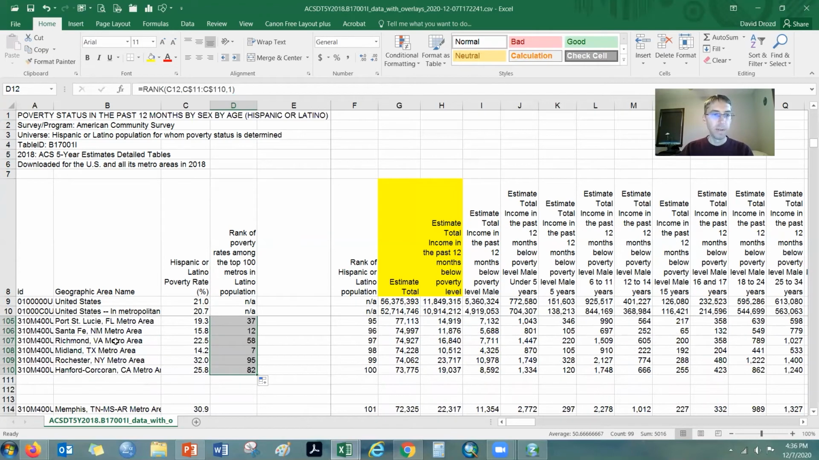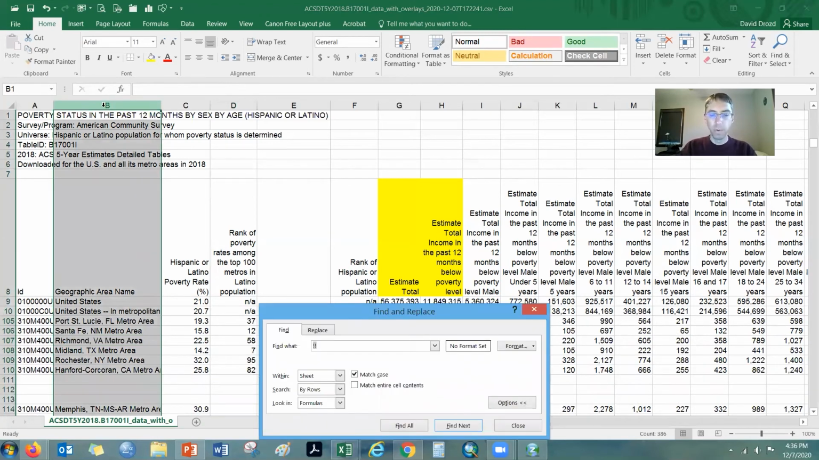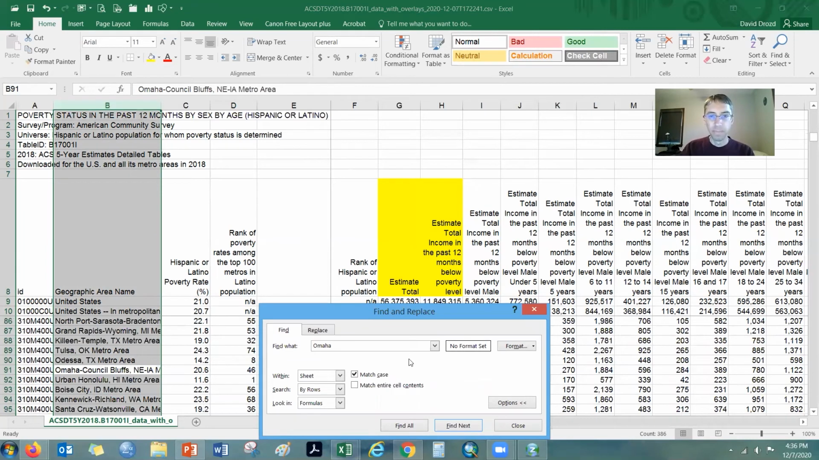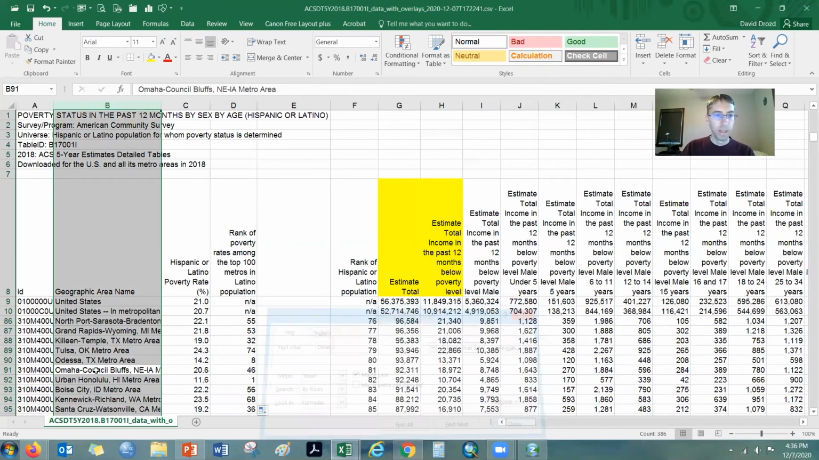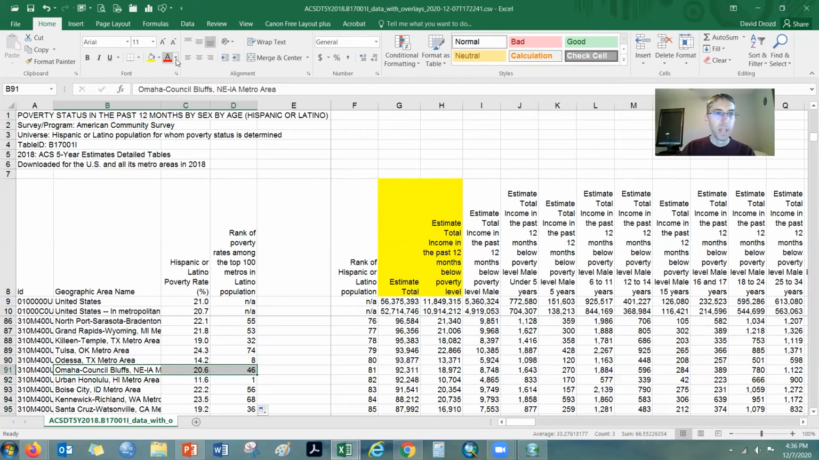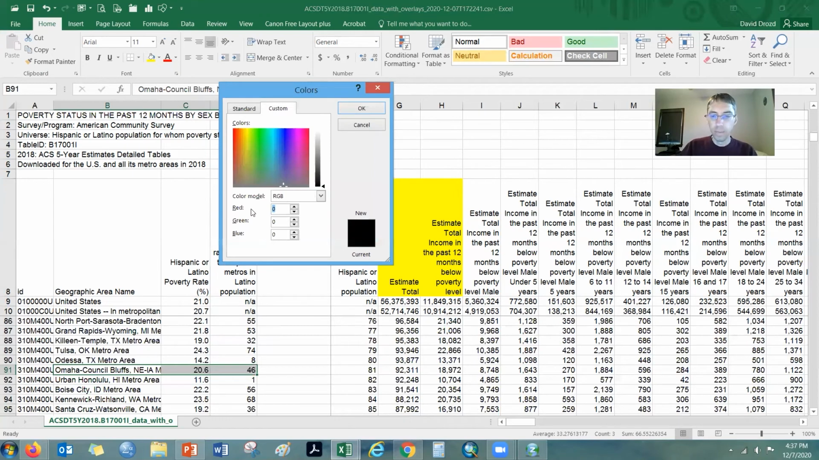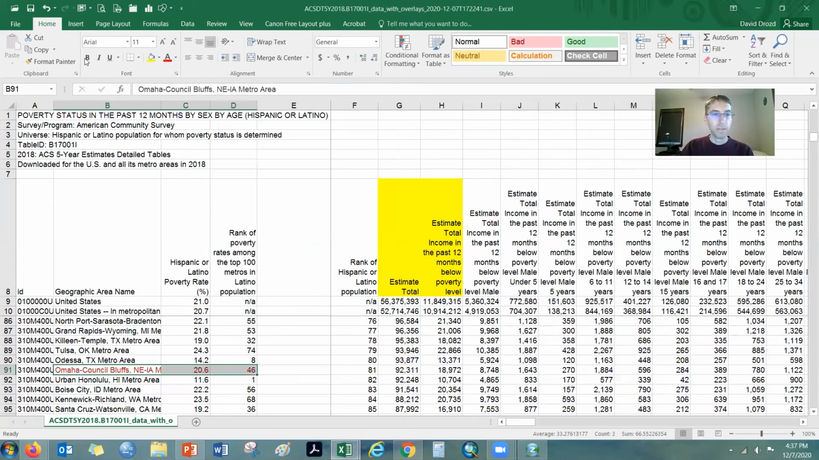And then I need to find Omaha in the list. I could hunt and peck for it, but I'll just again do a Control F to find the word Omaha, and we're going to be able to see it there. So I like to highlight Omaha within a red shade so that we can see it a little bit easier. So putting it into UNO red for our branding scheme, that's what we usually do. And bold it, so make it even easier to see.